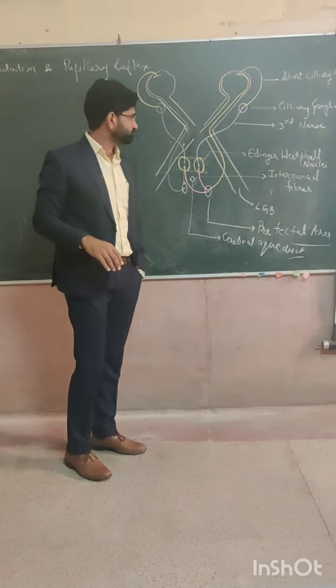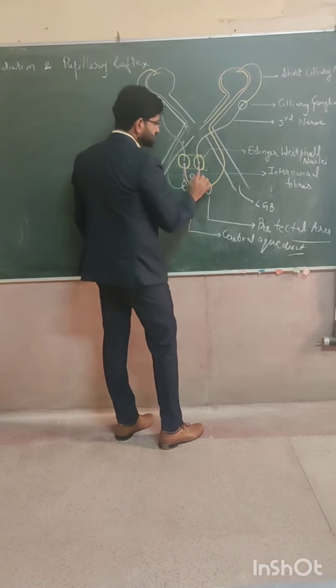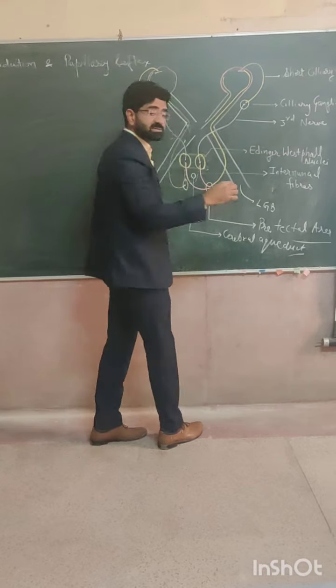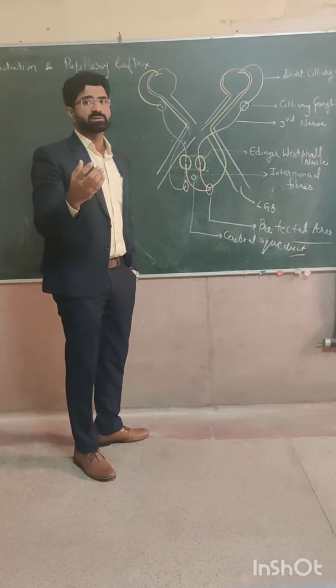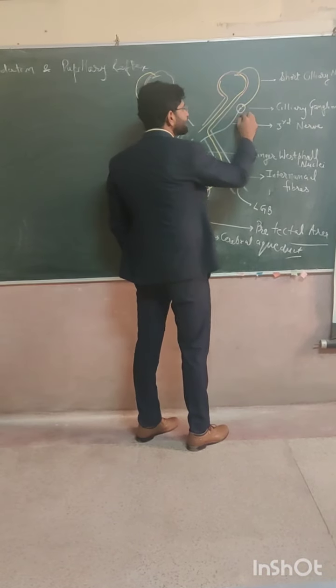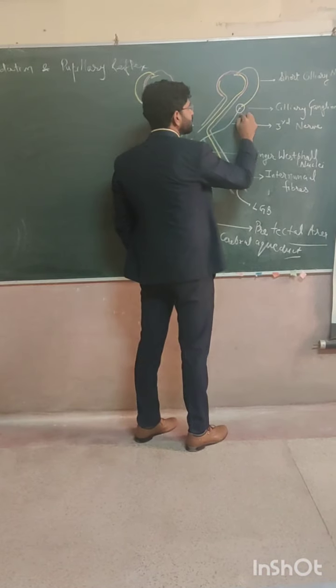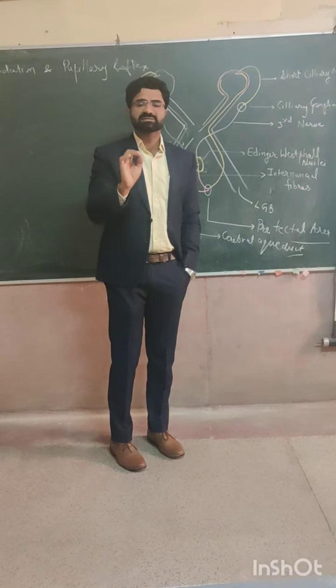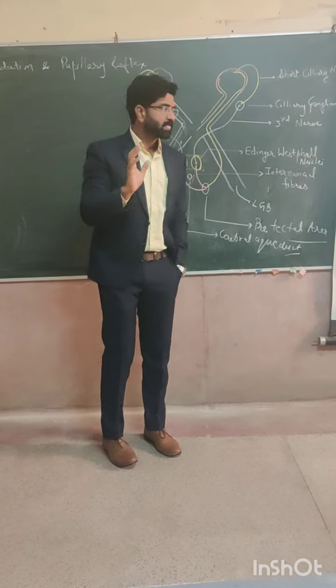From here, the fibers carrying the impulse from the Edinger-Westphal nucleus are the fibers of the third nerve, generally known as the oculomotor nerve. And this is the ciliary ganglion, and from the ciliary ganglion the short ciliary nerve supplies the sphincter pupillae, the muscle of the iris. Clear?